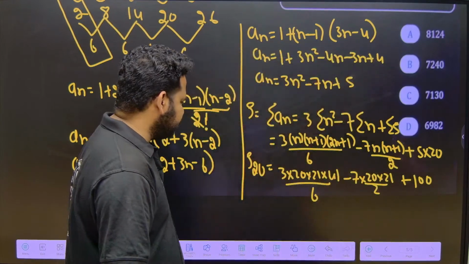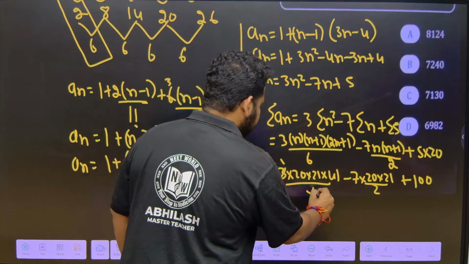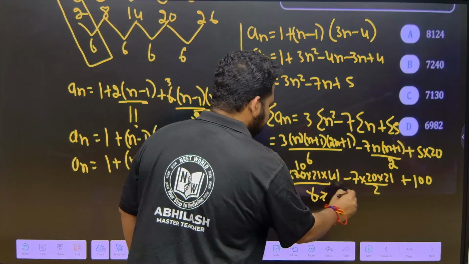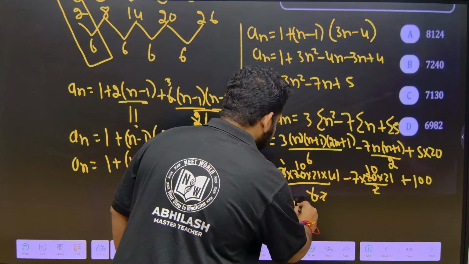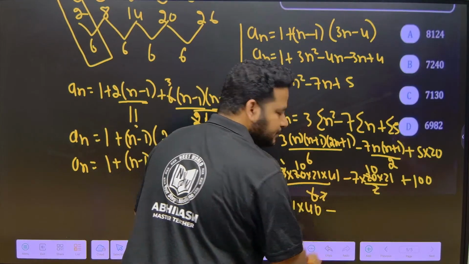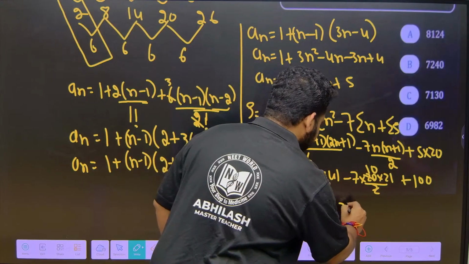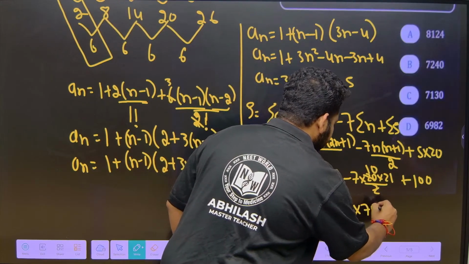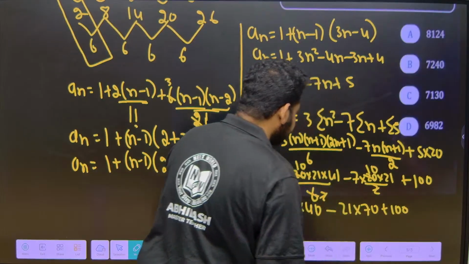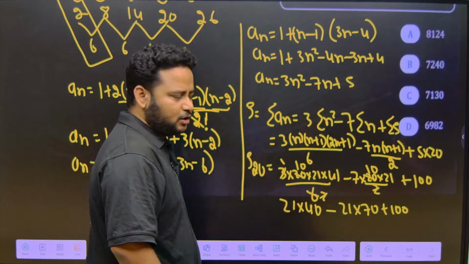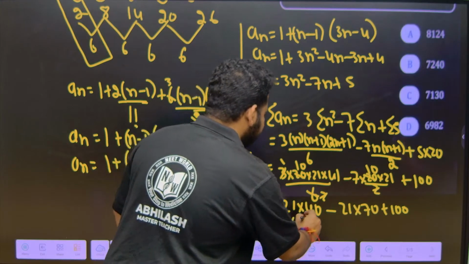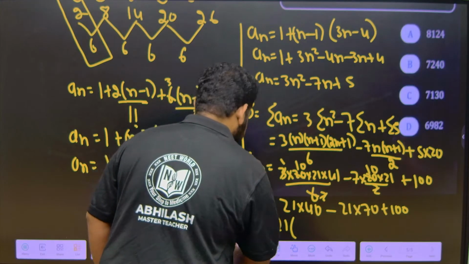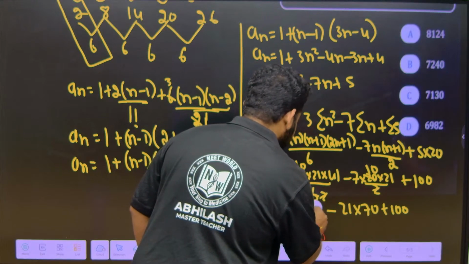Now simplify further. 3 ones are 3, 3 twos are 6, 2 ones are 2, 2 tens are 20. Now what do we have? 21 into 410, minus 21 into 70, plus 100. Now for simplification, I can take 21 common here. So 21 into, this is not 40, this should be 410. Sorry, 41 into 10 is 410.